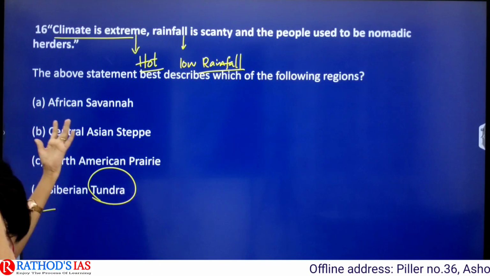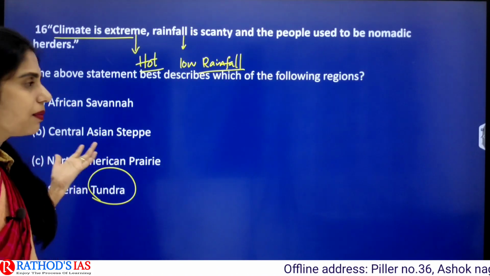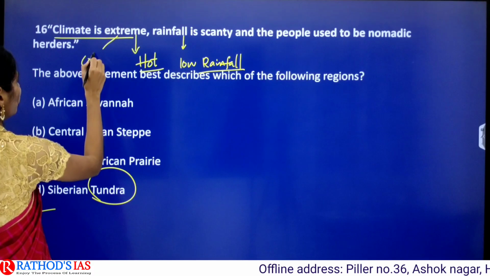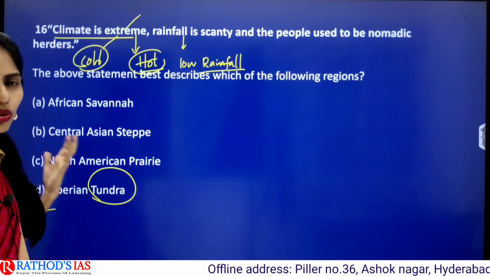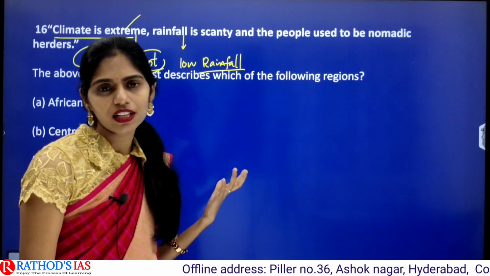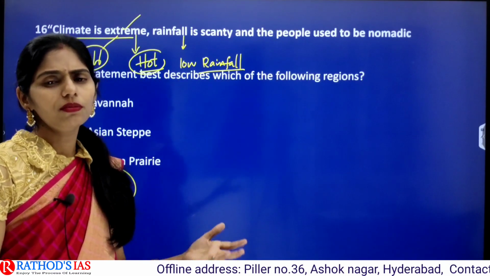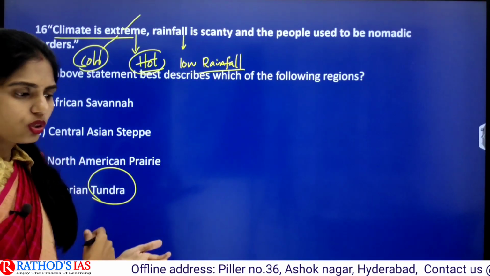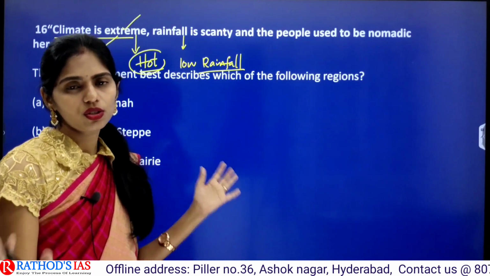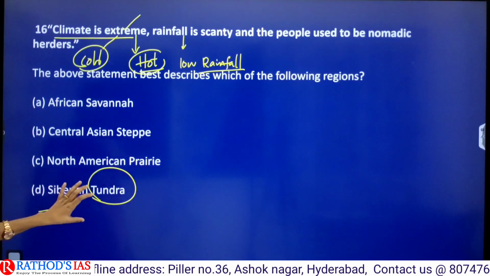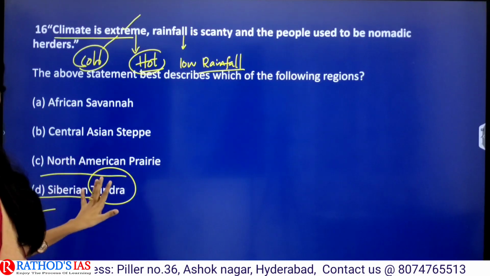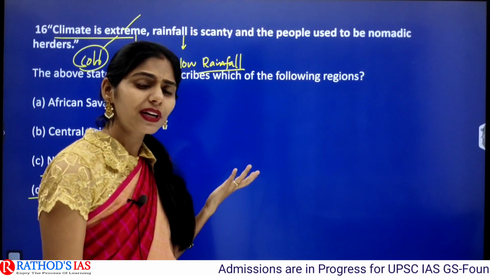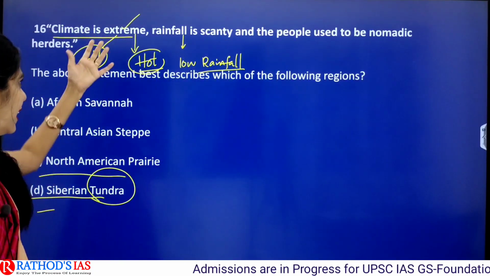So climate is extreme, like it may even be cold. Too cold or too hot is called extreme climate. It is not only hot, but even too cold, too hot, is called extreme climate. So if you see this option D, it is talking about Siberian tundra. In this tundra region we can see extreme climate, that is too cold climate, and even the rainfall is scanty.